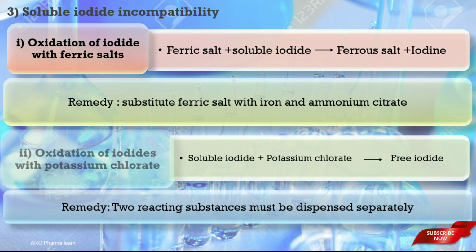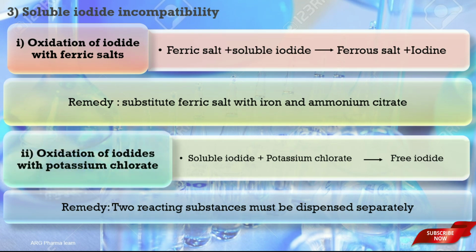Next one is oxidation of iodide with potassium chlorate. When these 2 reacting substances are dispensed together, it produces a free iodine precipitate. To prevent this incompatibility, these 2 reacting substances must be dispensed separately.